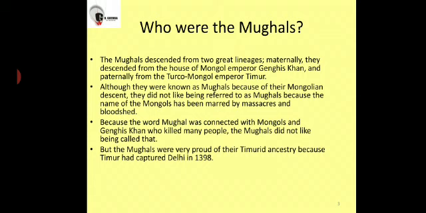But since the Mongols' image was not good in society, as Genghis Khan and the Mongol emperors were involved in many massacres and bloodshed, the Mughals did not like to be associated with them. Rather, they felt very proud to be associated with the Timurid side, that is their father's side. The reason behind this is that Timur captured Delhi in the year 1398. I hope you are clear with the concept of who the Mughals were.